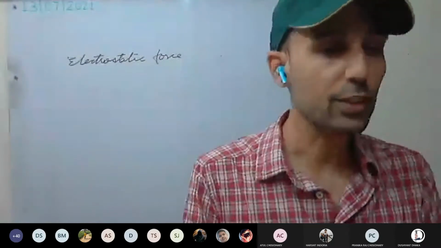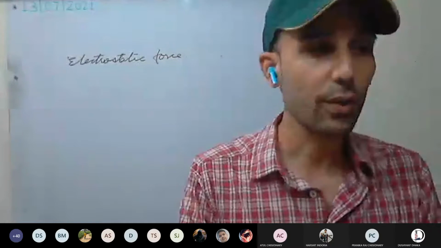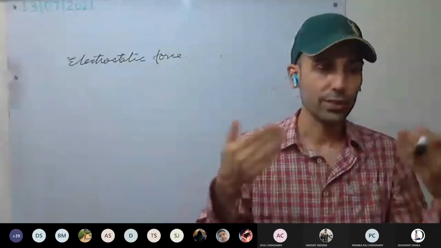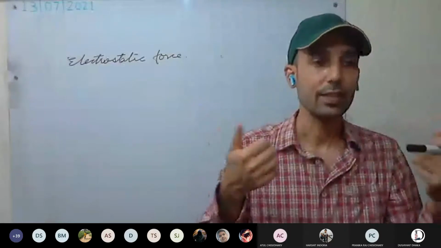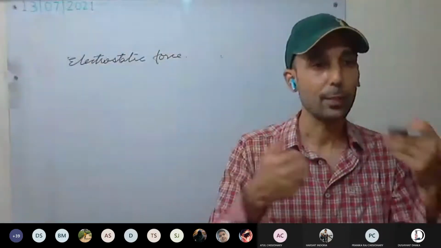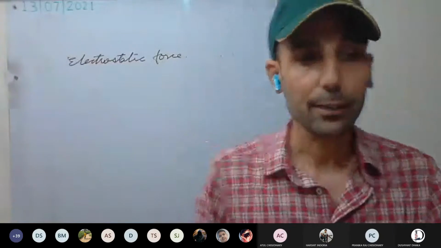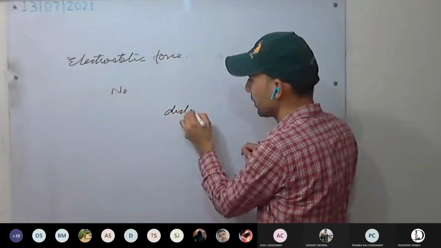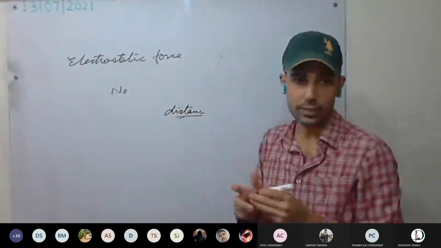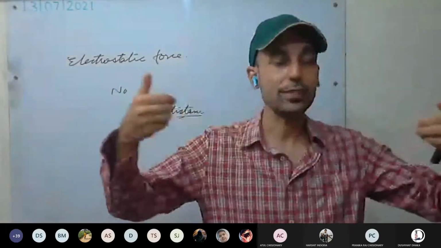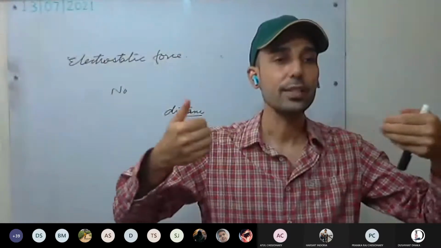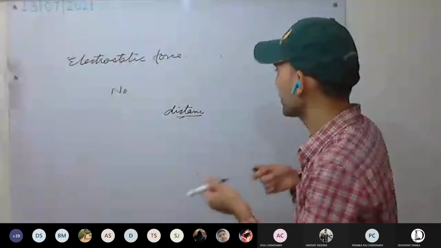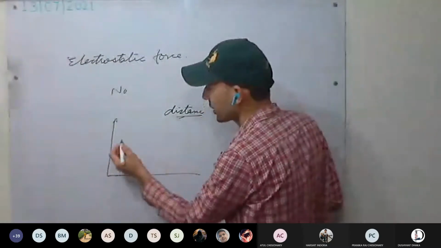Okay. Now, characteristics of these non-contact forces. Gravitation force is always attractive, whereas electrostatic and magnetic force can be attractive as well as repulsive, depending on the polarity. And the magnitude of these non-contact forces depends on the distance between them. If the distance between Earth and the person increases, gravitation force decreases.